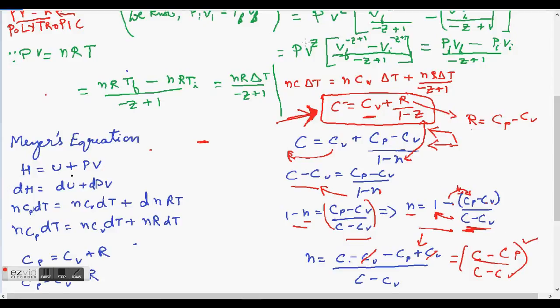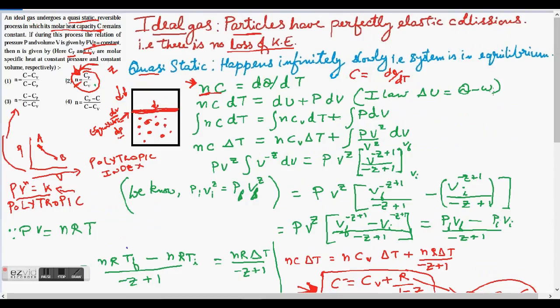But in case you are wondering how did we arrive at this expression, I am going to derive it and show you how we came to this expression, and then after that I will also discuss this expression right here. How can we derive this expression? So let's go over to the derivation of the expression that I've just shown, which is unique to polytropic process.